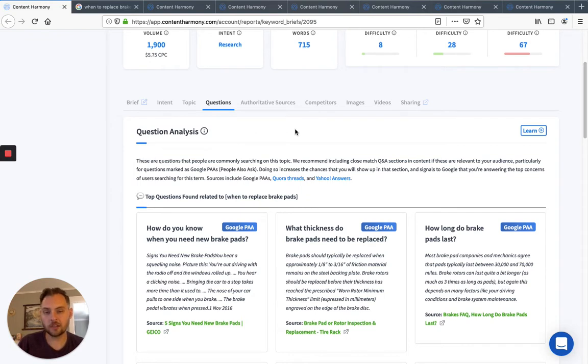A really good format to use would be actually making the question an H2 tag. So, what thickness of brake pads need to be replaced? And then coming through and just answering it directly in the first sentence. This is also a good way to optimize for featured snippets, saying brake pads should typically be replaced when approximately 1/8 of an inch to 3/16 of an inch of friction material remains of the steel backing plate. So that's the Tire Rack version, and whether or not they intentionally optimized that for featured snippets and for a question and answer format, they've done a great job of structuring the syntax of that question.